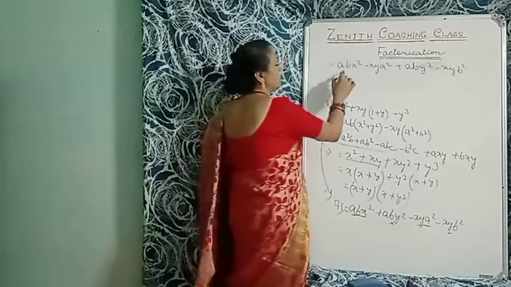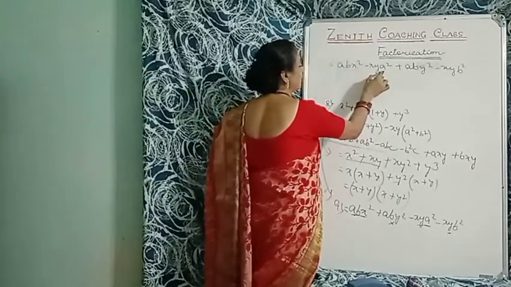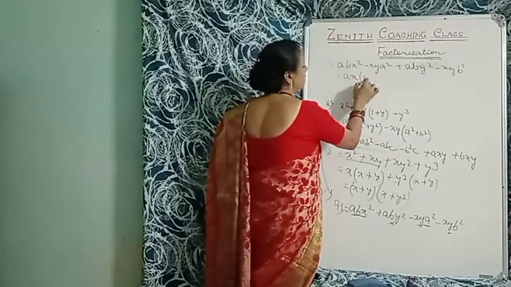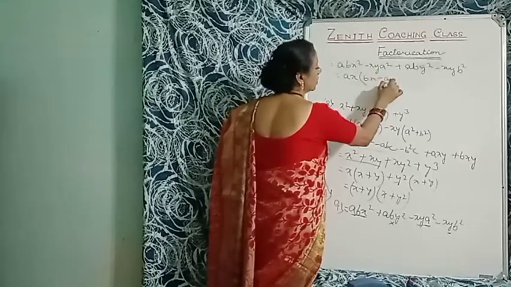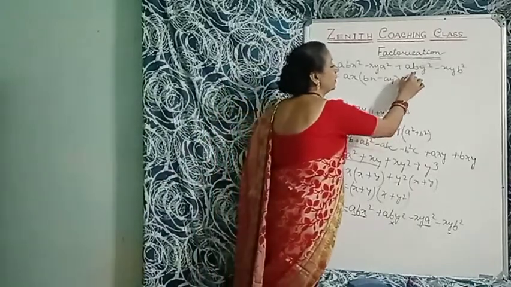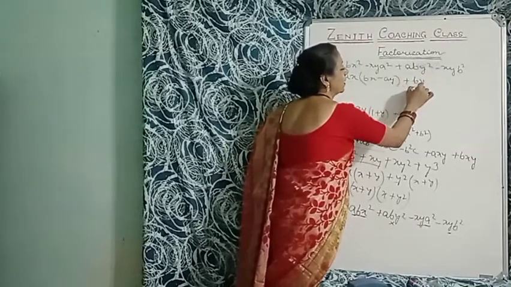Okay. So now what is common here? Here is x and here is x. Here is a and here is a. So I'll take ax common. So now here is bx minus ay. Okay. Plus here is b, here is b. Here is y, here is y. So I will take by as common.